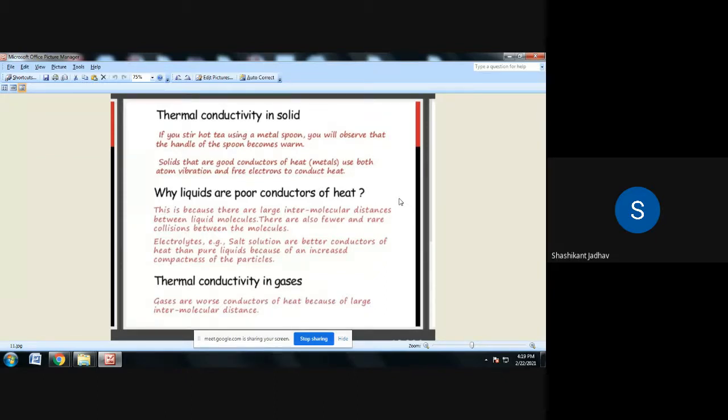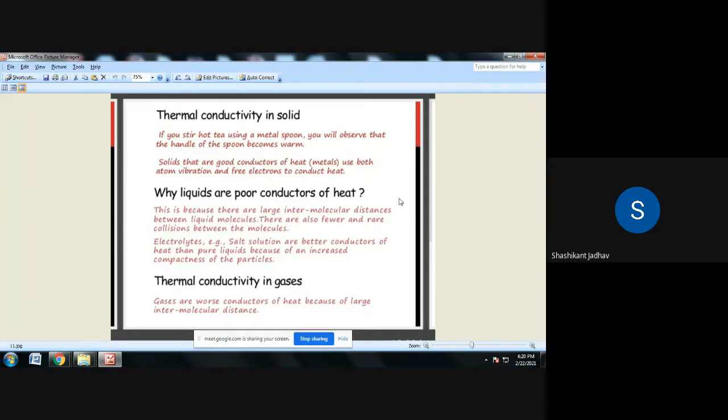Now we have to consider the thermal conductivity for solids, then for liquids, then for gases. If we stir hot tea using a metal spoon, you will observe that the handle of the spoon becomes warm. This is the example for the solid. Suppose we are stirring the hot tea using the metal spoon, then automatically the handle of that spoon becomes warm. This mode of heat transfer is conduction, and this conduction takes place in the solid. Heat transfer takes place in that spoon because of conduction, and due to that, the spoon handle becomes warm.